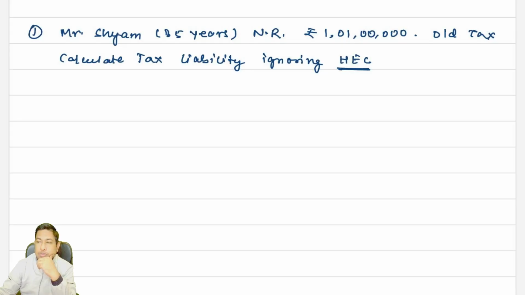So what I have to do? I have to apply the old tax regime, the 2,50,000 rupees basic exemption limit. That slab is going to be applicable here because for the NR, as I have taught you, there is no age limit. If you are the age of 100 years, we do not care. We'll give you the lowest basic exemption limit. Okay, tell me.